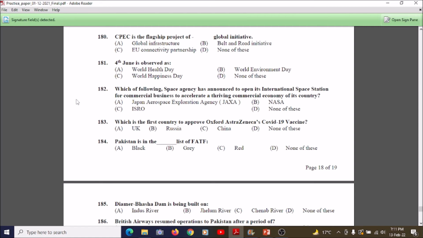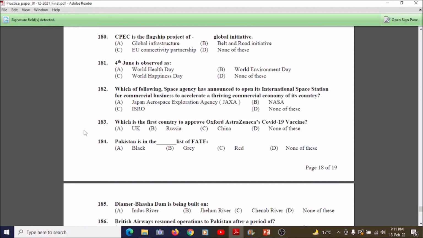A. Japan Aerospace Exploration Agency JAXA, B. NASA, C. ISRO, and D. None of these. So the correct answer is NASA. NASA announced to open its International Space Station for commercial business to accelerate a thriving commercial economy of its country, which is the USA.